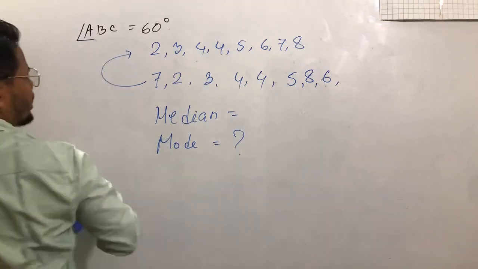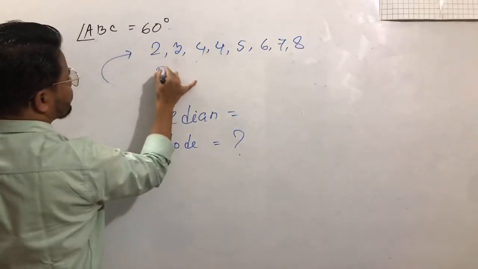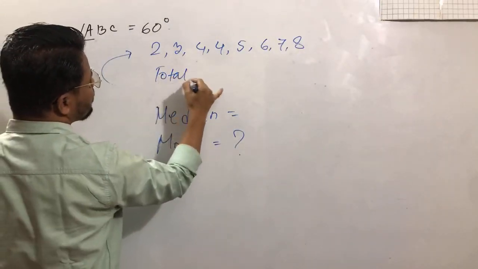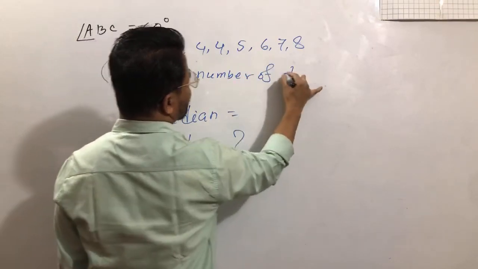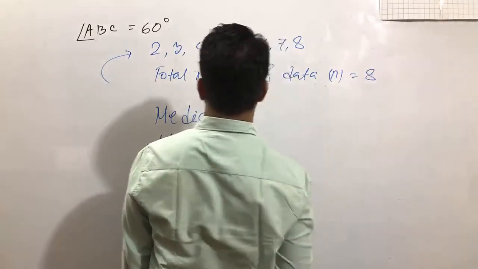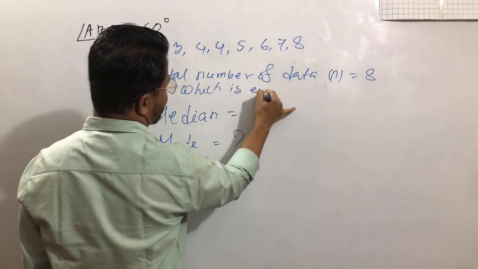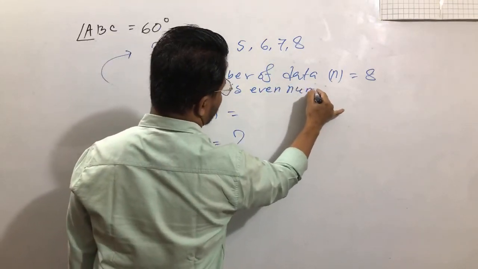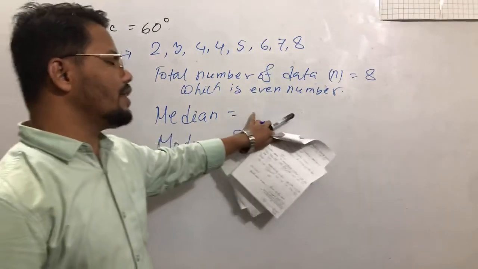So if we write here, total number of data n equals 8, which is an even number. So in an even number, which one will be the median?